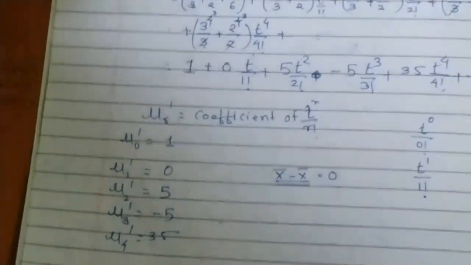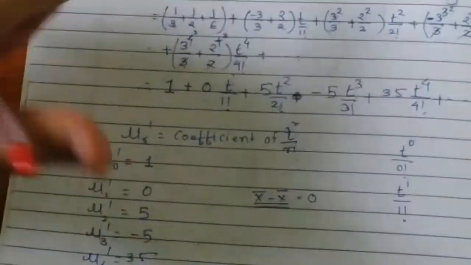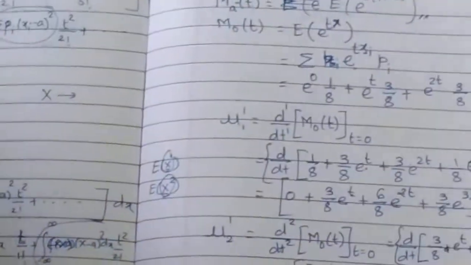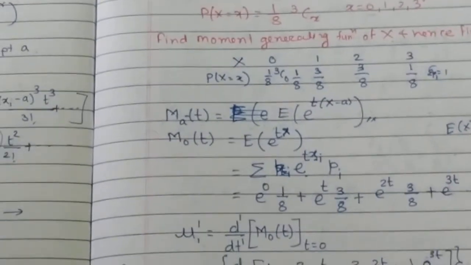This is how one can calculate the moments using the moment generating function by using an expansion of the moment generating function. In the previous problem we did it with the direct formula. So this is the difference between these two problems.